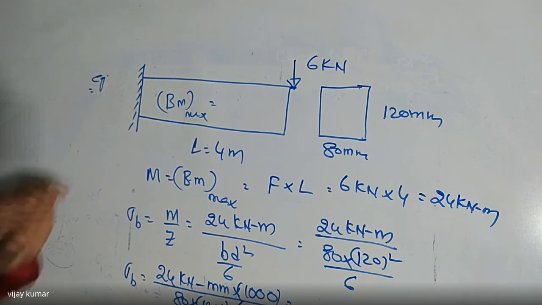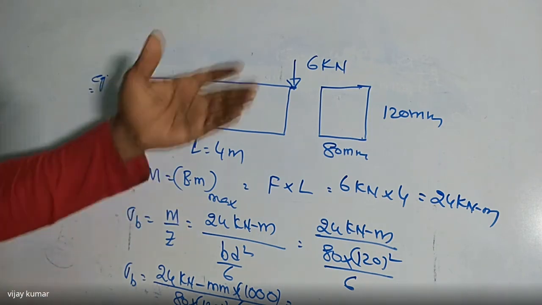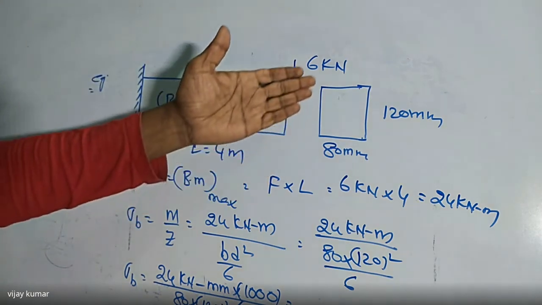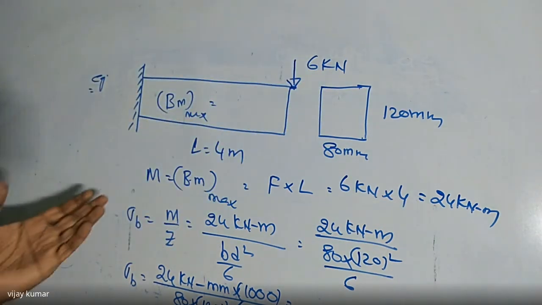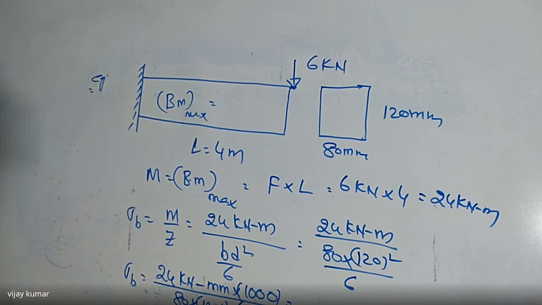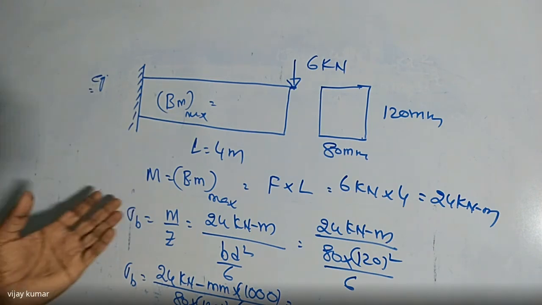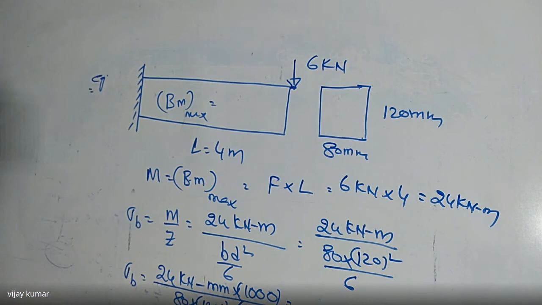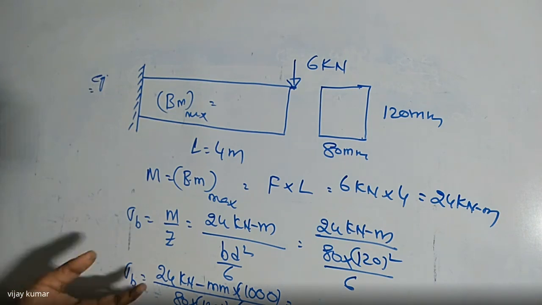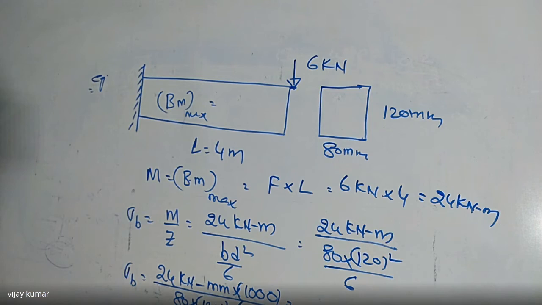This is the way of solving for the maximum bending stress in any beam which is subject to different types of loads, whether it is point load, UDL or UVL. When the cross section is given, we can use the general equation M by I is equal to sigma b by y is equal to E by R. Then we check which relation is valid according to the given problem and data, apply all the data in that equation, and get the required value. So this is the value of the maximum bending stress. Is it clear or not?